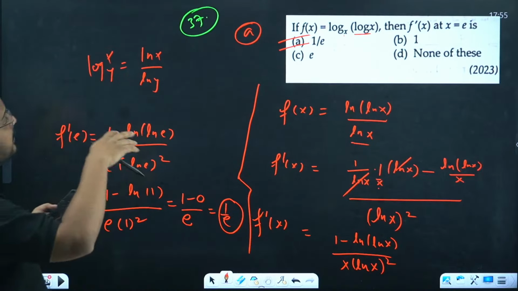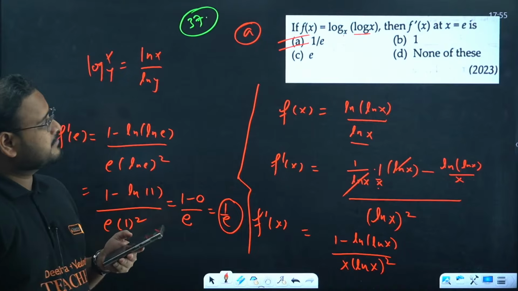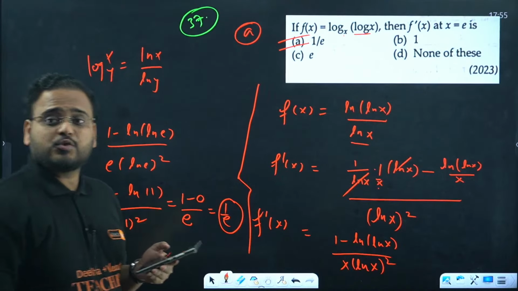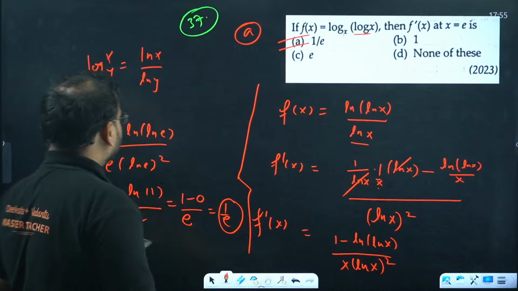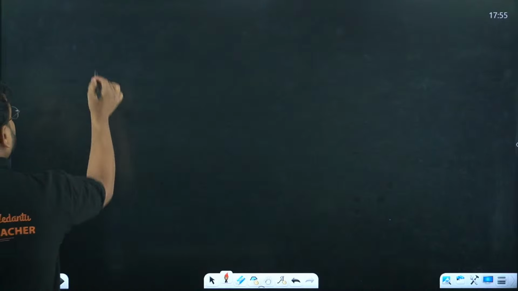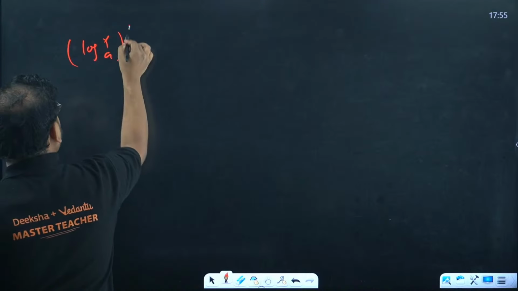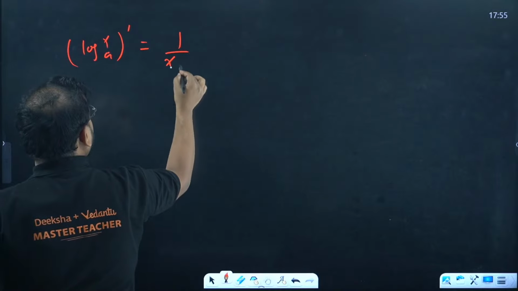If you want, you can do that. It'll be difficult, right? It'll be lengthy to solve. And since the base is not natural log, you've got to differentiate this. If you have log of x with the base a, what is the derivative of this? 1 upon x ln a.